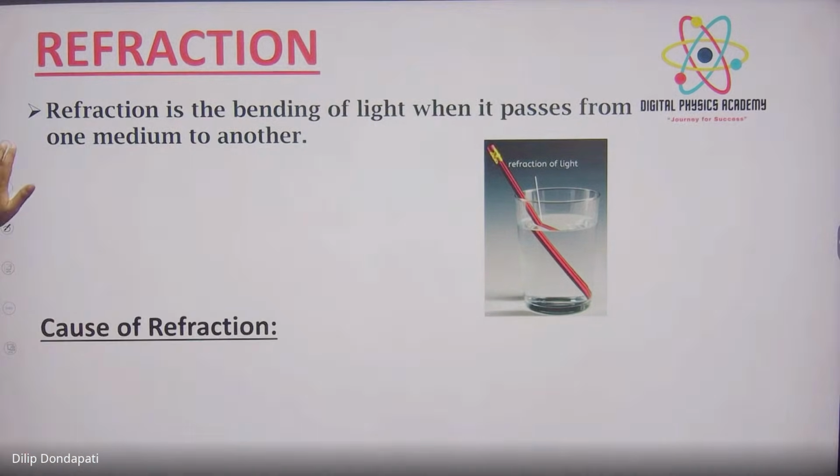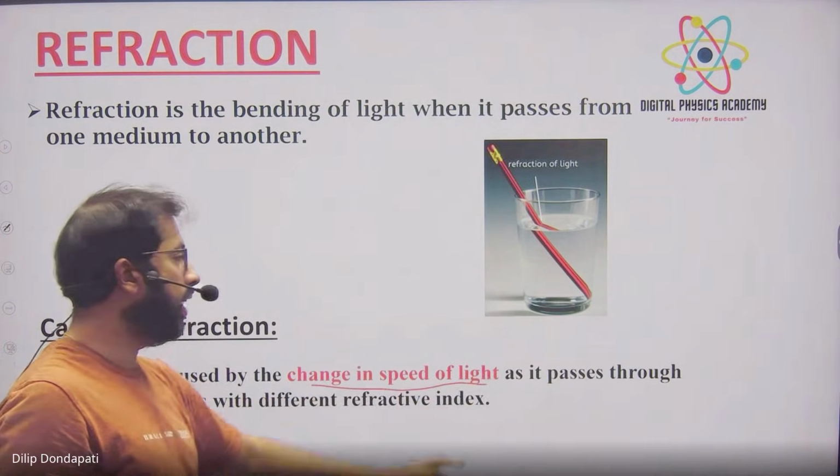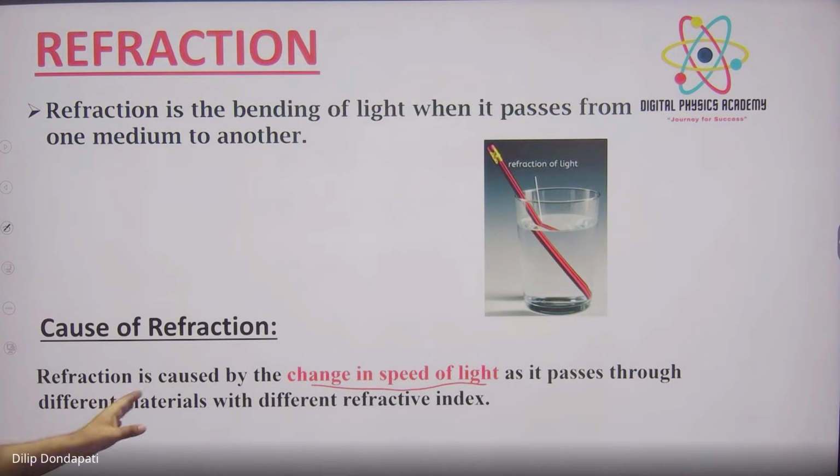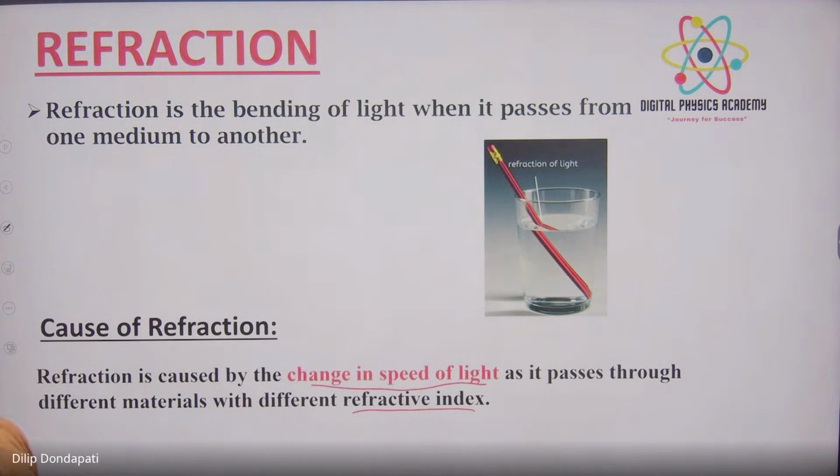Refraction is caused due to change in speed of light as it passes through different materials with different refractive indexes. What is a refractive index? You will understand later. Because of change in speed of light as it passes through different materials with different refractive index.